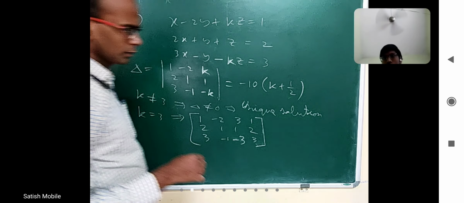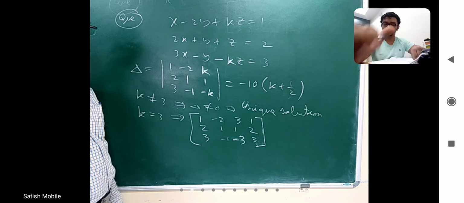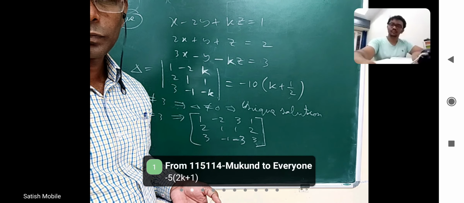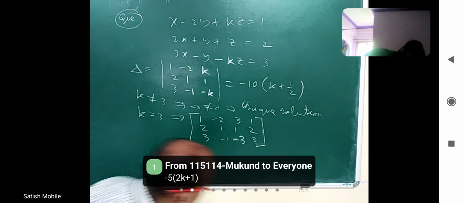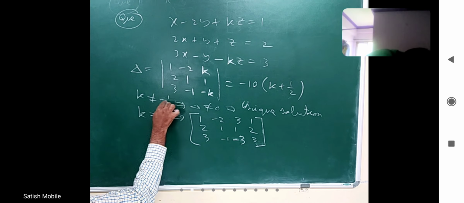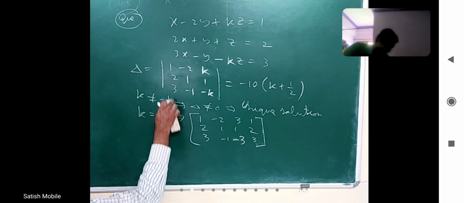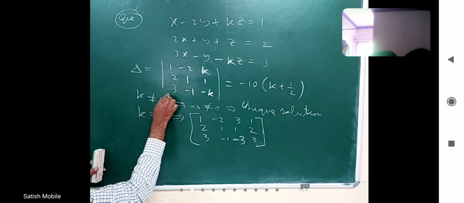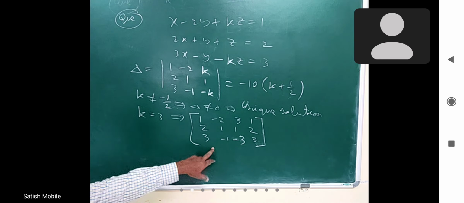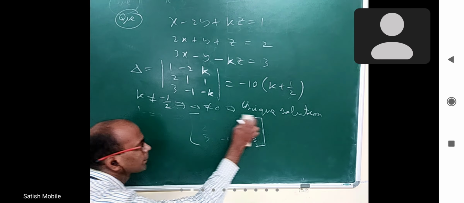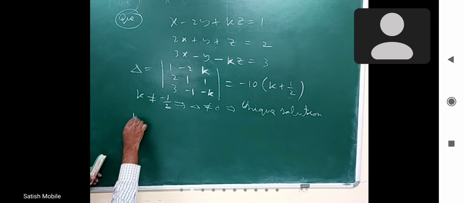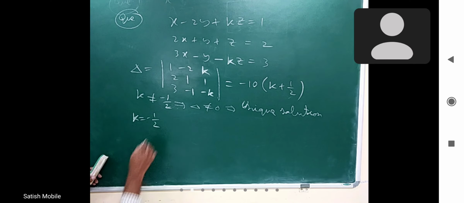Is it right? Then I should change this. When k is not equal to minus 1 by 2, so k is equal to minus half.